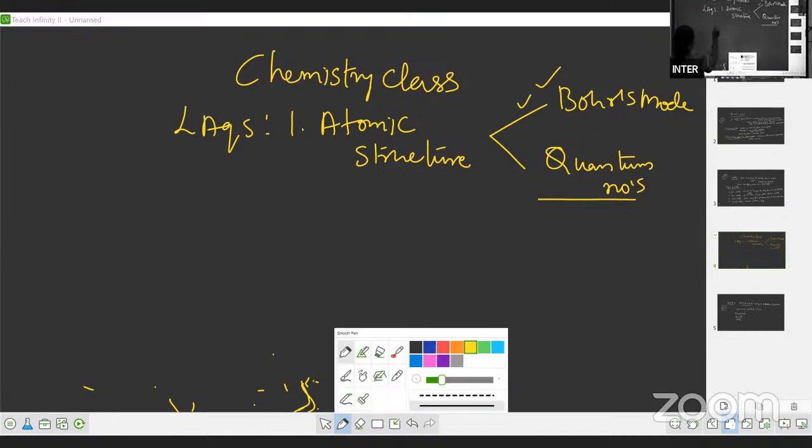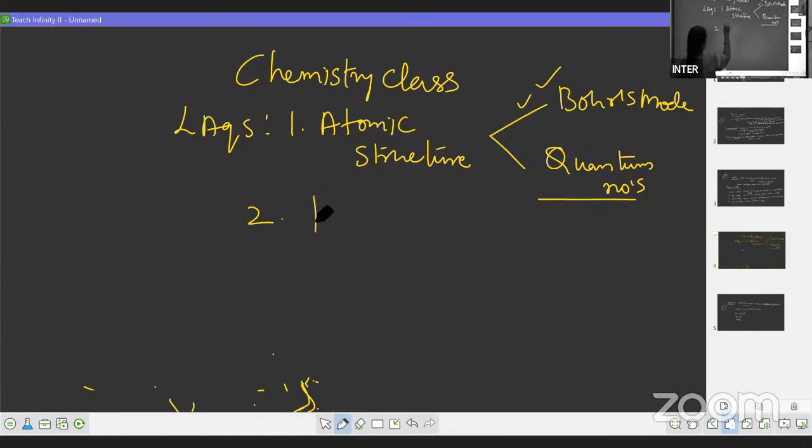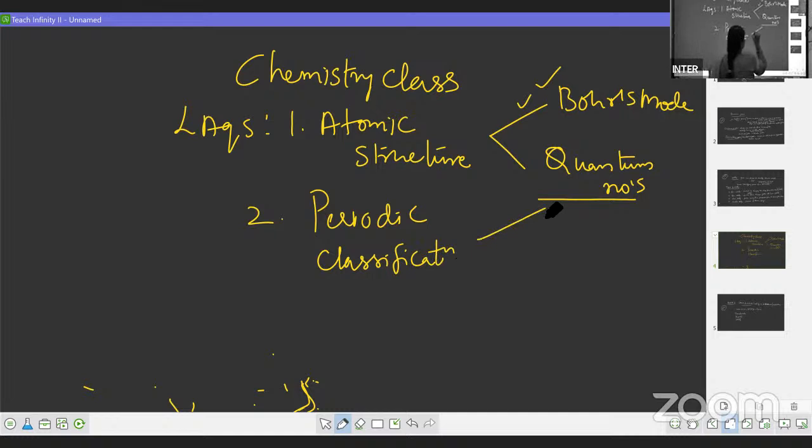So the next question is from periodic classification. This is the second chapter, periodic classification. In this, we have 3 questions. One is classification of elements into s, p, d, f blocks.